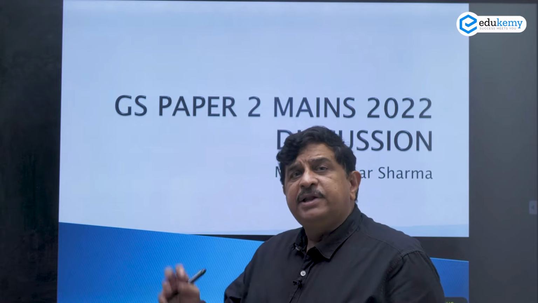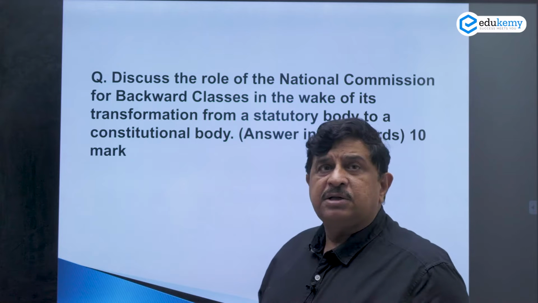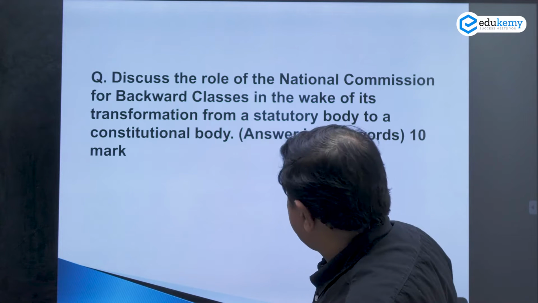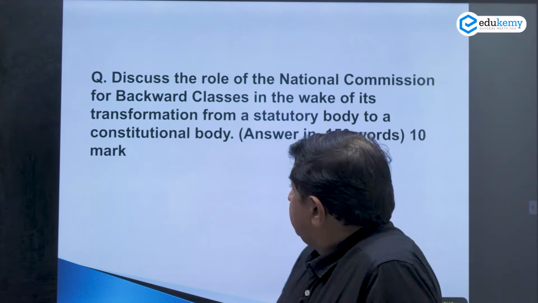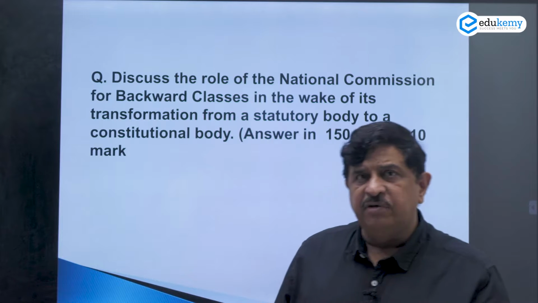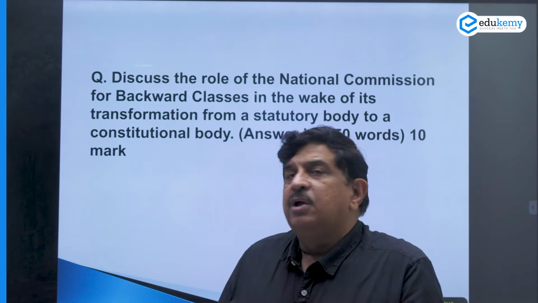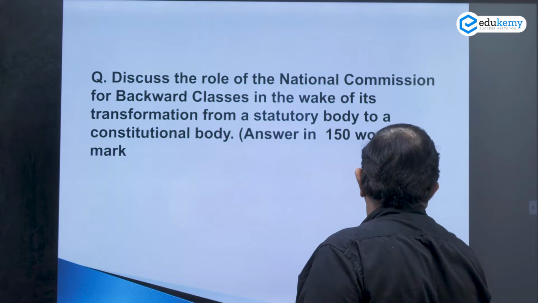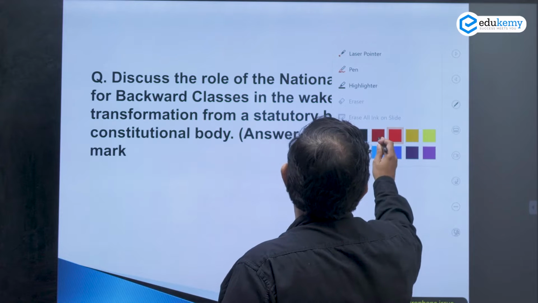Today we will be taking up some very interesting questions which appeared at UPSC in 2022 mains. To start with, I am taking up a 10 marker, which means you have to write the answer in 150 words. Discuss the role of National Commission for Backward Classes in the wake of its transformation from a statutory body to a constitutional body.